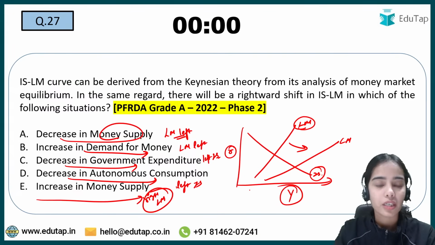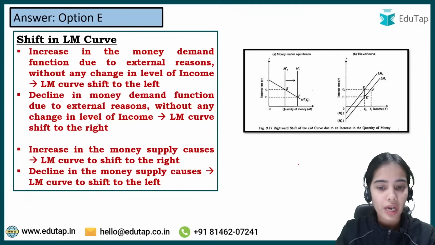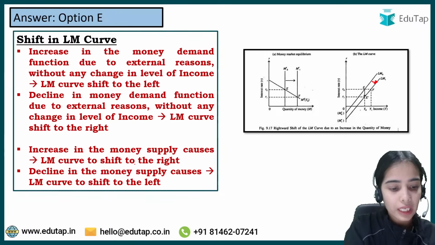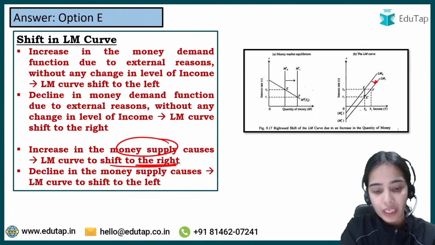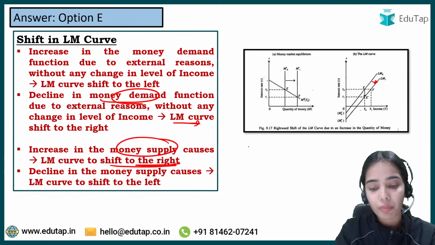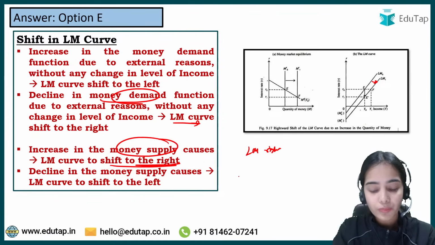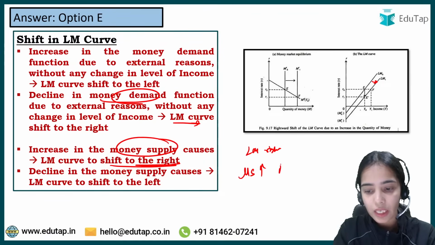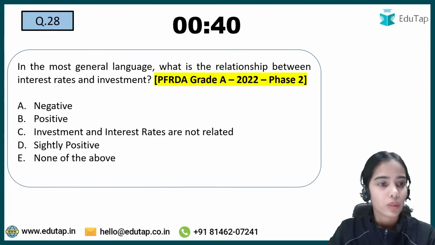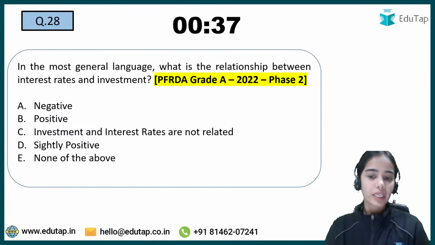We have discussed the IS curve shifts rightward because of what factors. LM curve shifts rightward because of increase in money supply, or because of decrease in demand for money. So remember, LM curve shifts rightward when the money supply is increasing or demand for money is decreasing with the same level of income. LM curve shifts leftward if the money supply is decreasing or demand for money is increasing at the same level of income.